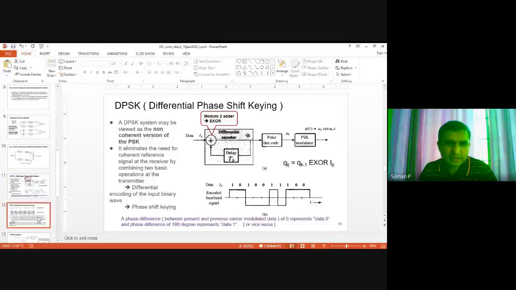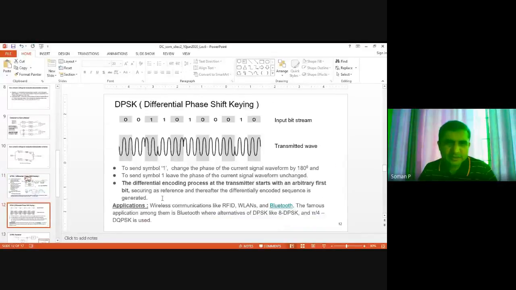Okay. So I'll give you an example. Here, this is the bit stream that needs to be transmitted: 0011 01 00010. And the transmitted waveform will be, you see here for 0 and 0.